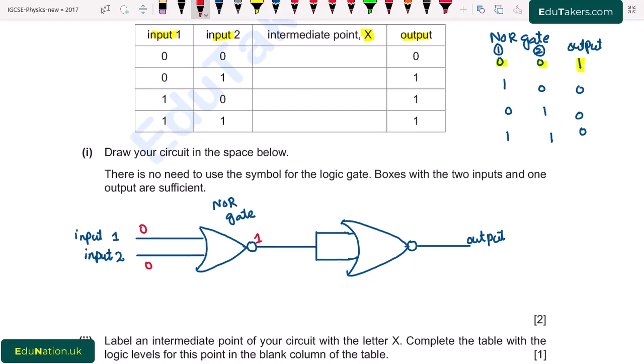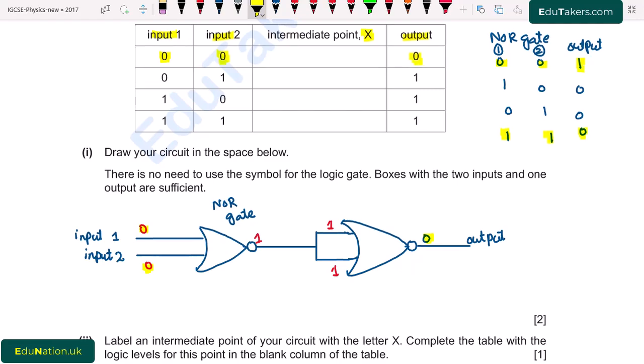So this 1 is also here 1 and it is also here 1. So here 1, 1 are the inputs of next NOR gate. So when there is 1, 1, the output is 0. So I write here 0 is output. It means that when the input is 0 and 0, the output is also 0. Here first input is 0 and second input is also 0, output is also 0.